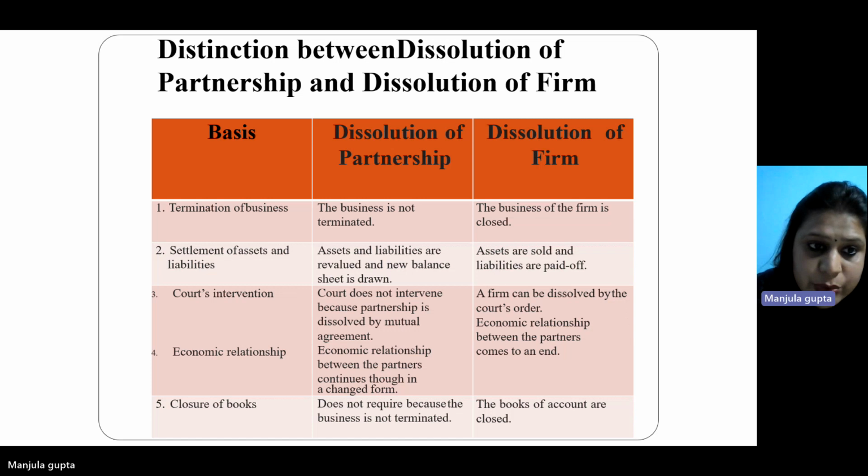Number 3, court's intervention. In dissolution of partnership, the court does not intervene because the partnership is dissolved by mutual agreement. In case of dissolution of firm, a firm can be dissolved by the court's order. Number 4, economic relationship. In dissolution of firm, the economic relationship between partners comes to an end, whereas in dissolution of partnership, the economic relationship between the partners continues in a changed form. Now the fifth is closure of books. It is not required in dissolution of partnership because the business is not terminated, whereas in dissolution of firm, the books of account are closed.